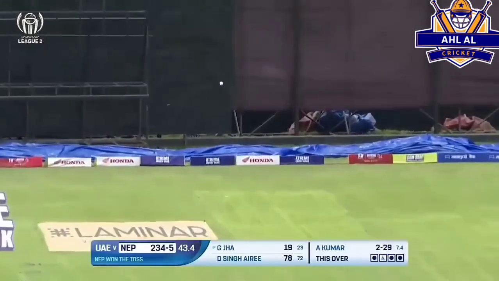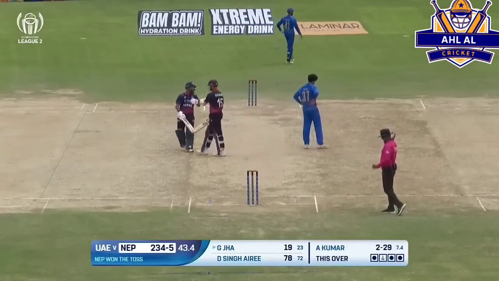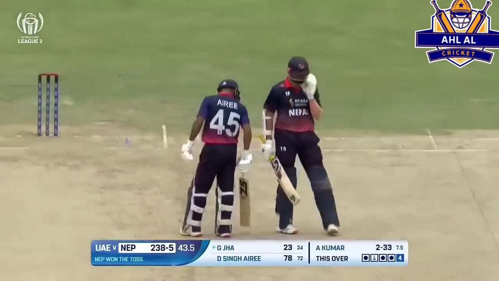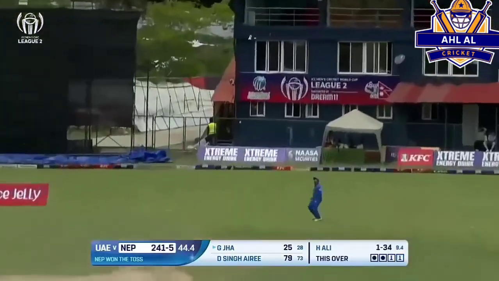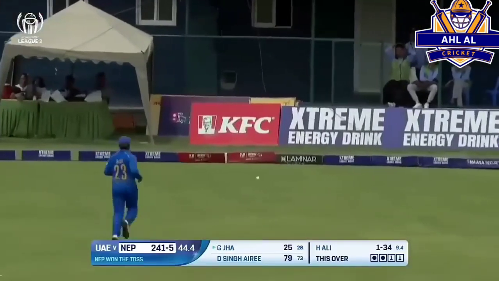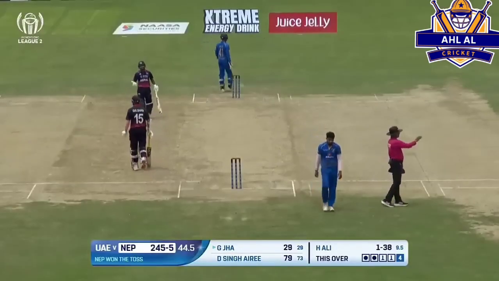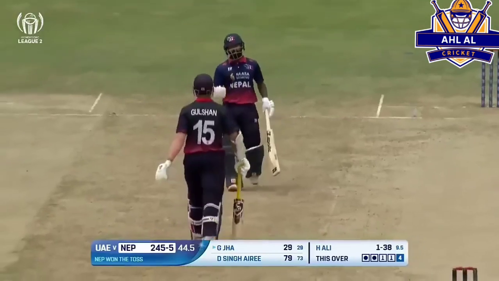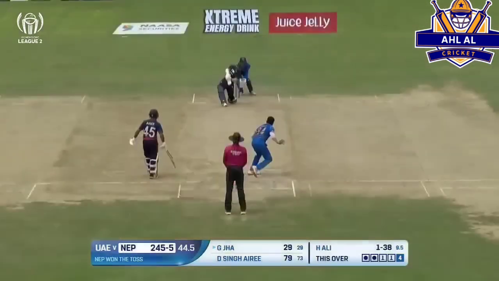Beautifully done. One bounce. That's a 4. Pace on the ball, and you go for the ramp shot. Gulshan Jha moves into the 20s. And he's looked good. Wow. You've got to manufacture hits. You've got to be a bit audacious. And sometimes the risk turns into reward. Gulshan Jha is playing a gem of an innings. And this partnership is now... but some reward as well.